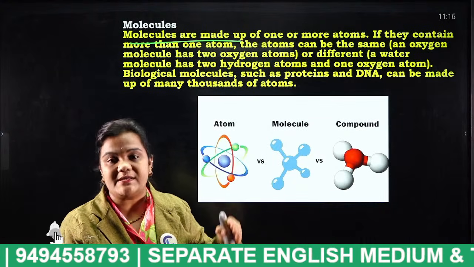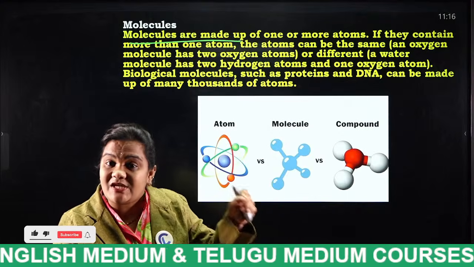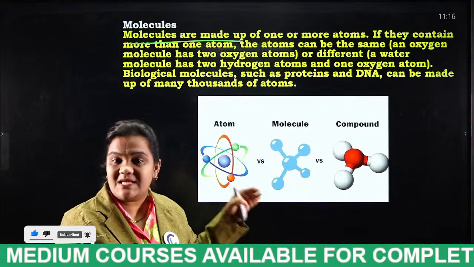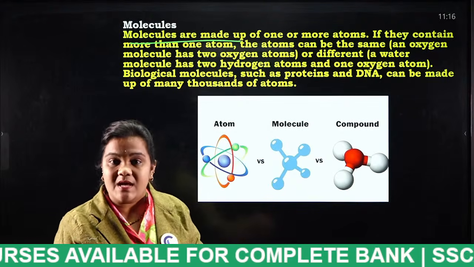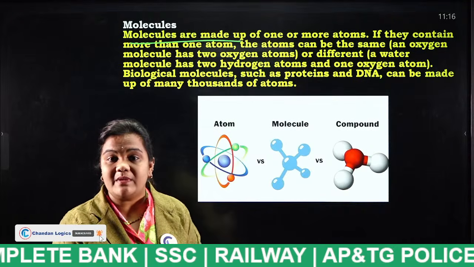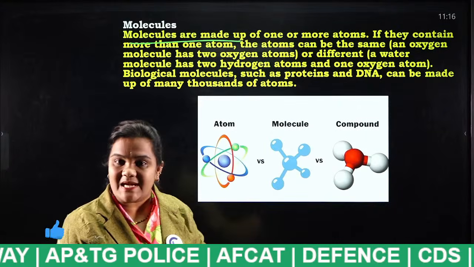I have told you what an atom actually is. What is an atom? An atom is nothing but an extremely tiny particle. Why is the chemical formula of oxygen O2, and why is it considered a molecule? A molecule is nothing but a combination of 2 or more atoms.